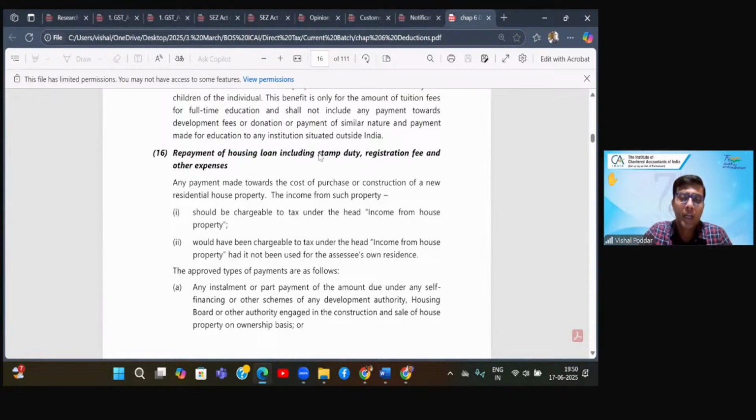Further, they have clarified that it will also include other expenses which you pay at the time of buying the house, like stamp duty, registration fee. So generally we capitalize it in the cost.